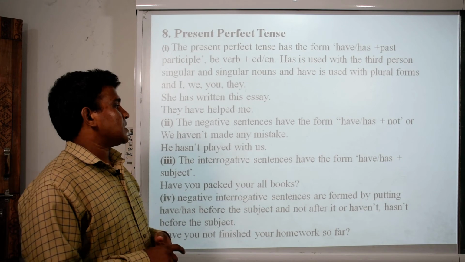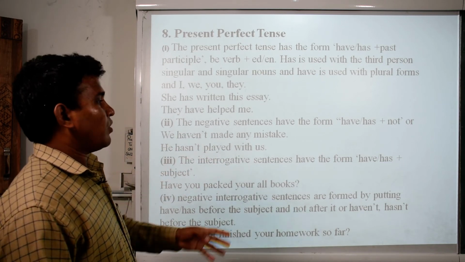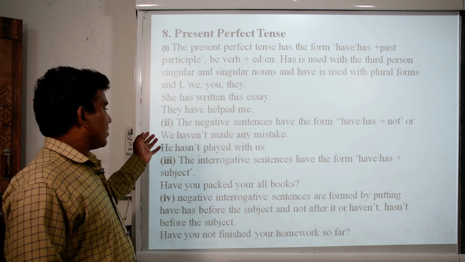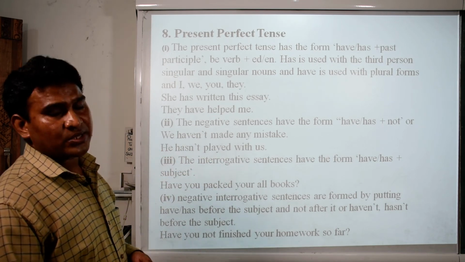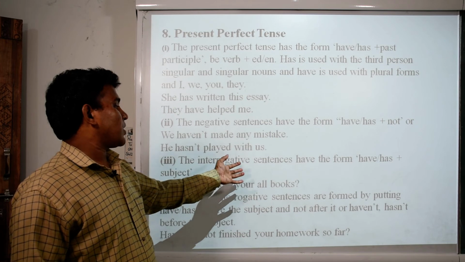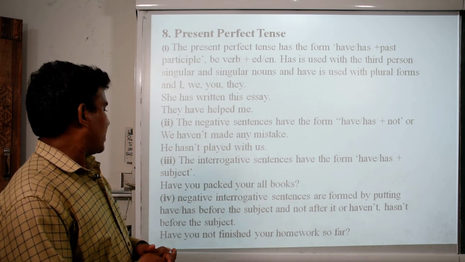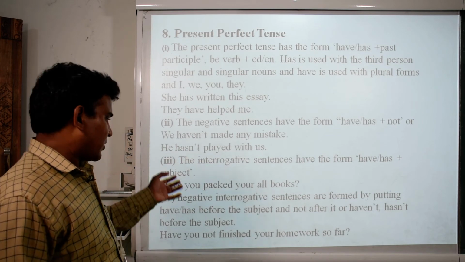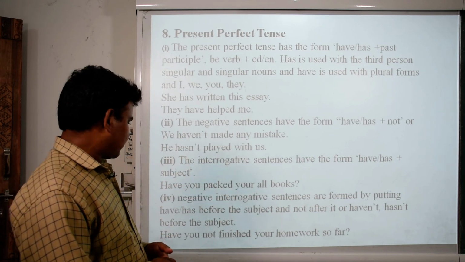The negative sentence has the form have or has plus not. We haven't made any mistake. He hasn't played with us. Then interrogative sentences have the form have or has plus subject. Have you packed your old books?